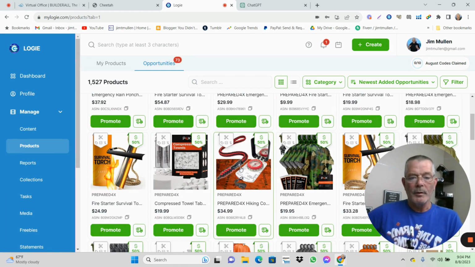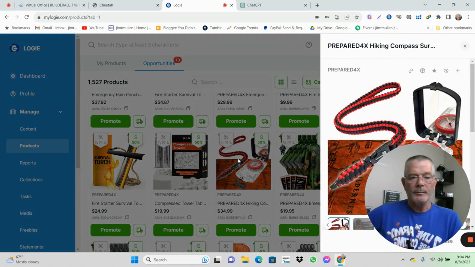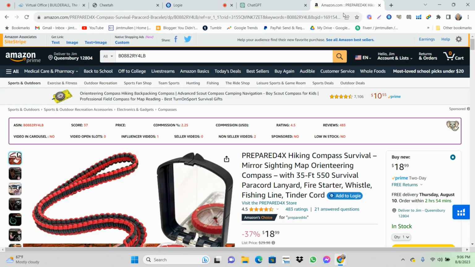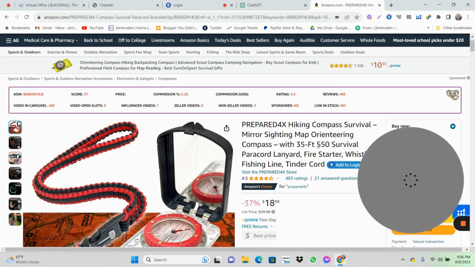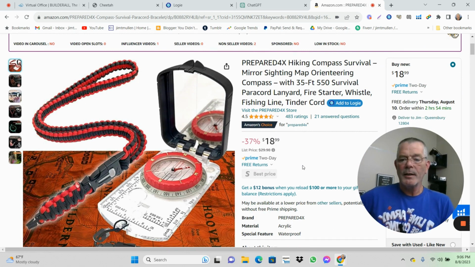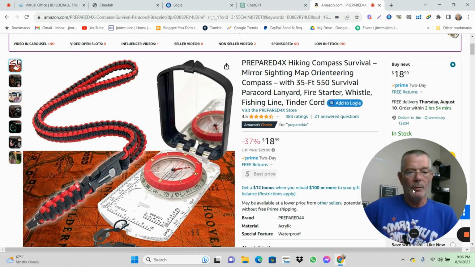This here, we're going to promote this. Okay, so we've decided we're going to promote this hiking compass. Let's go see what it is. Right. It's a hiking compass survival mirror sighting map orientated. Anyway, it's for hiking, and I'm telling you, hiking's big right now. Everybody's hiking, so we're going to promote it. So now we're going to add it to Logie, so it's in our Logie.